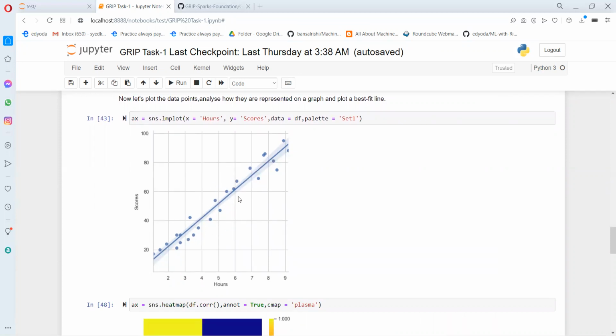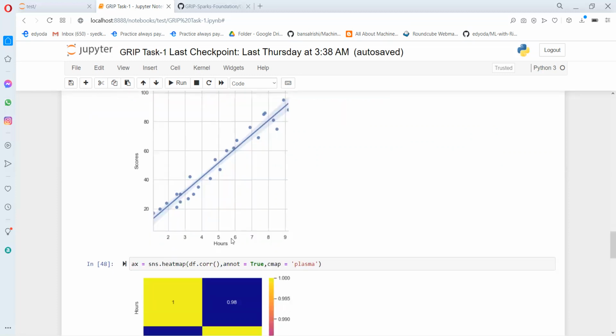sklearn, which is the scikit-learn library, internally calculates this best fit line, and it does so by calculating the mean squared error. The error is the difference between the predicted value and the actual value, and it squares them, takes the average of it, and depending on that, it plots the best fit line so that the predictions are more accurate.